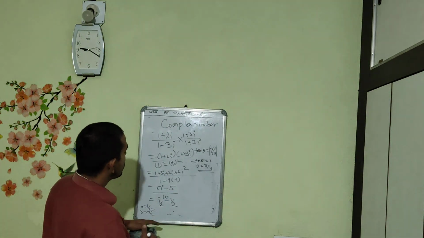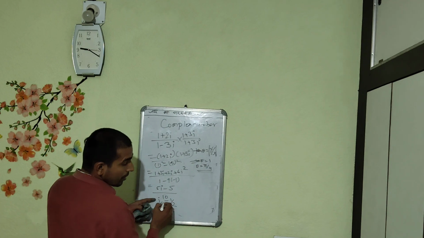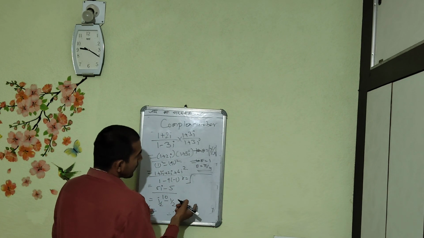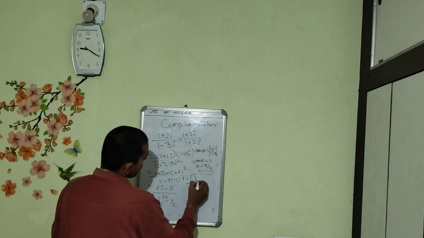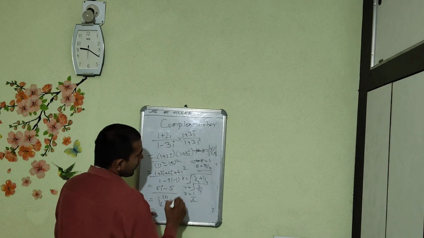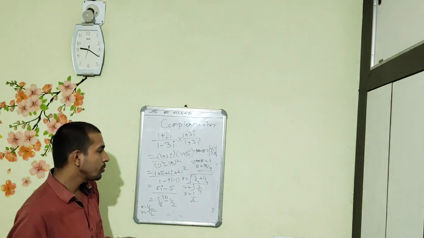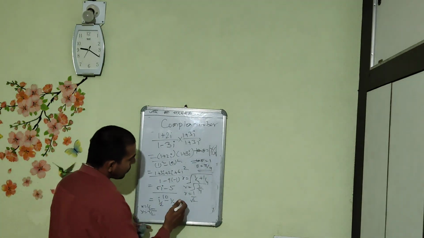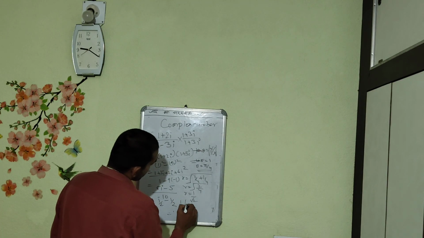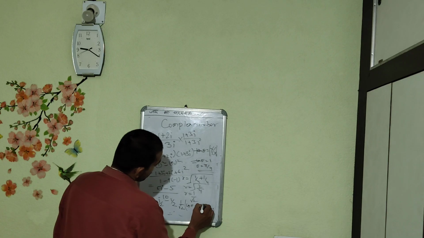In the second case, we will see how to use the modulus, that is r is equal to under root of y square plus x square. So y square is 1 by 4 plus 1 by 4, that is r is equal to under root of 1 by 2, r is equal to 1 by root 2. Now we will be substituting back. By using the back substitution, we can write cos theta plus i sin theta.